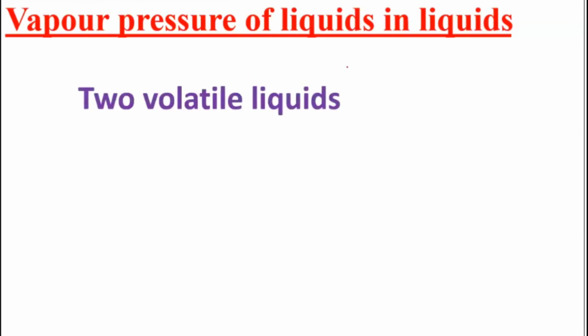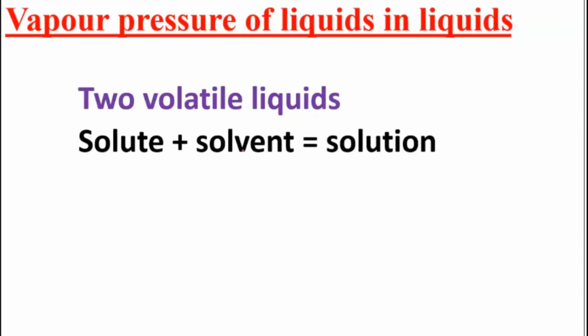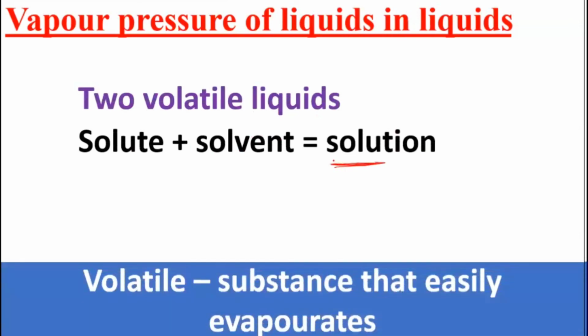Okay, so vapor pressure of liquid in liquids we were discussing, where you have two volatile liquids. We have taken two volatile liquids, meaning the solute and the solvent both we are considering as a liquid, to prepare a solution. And what kind of liquid are you taking? A volatile liquid. Volatile means the substance which will evaporate very easily. Easily they go into the gaseous phase. That kind of substance is called a volatile substance. So both of the liquids which we are taking are volatile in nature, and then we are going to mix them together. And you are going to calculate what happens to the vapor pressure in this case.